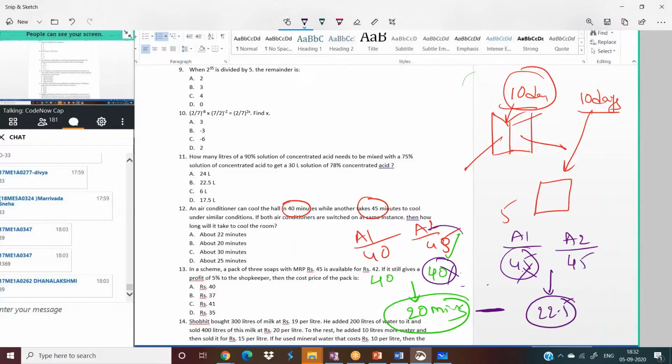How many options you have between 20 minutes and 22.5 minutes? Only one option. Your answer will be option A, 22 minutes. Just use common sense. That's it. You'll get the answer.